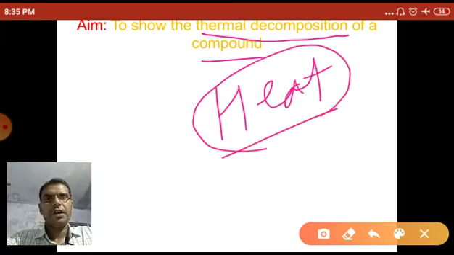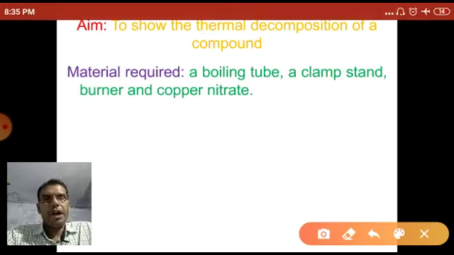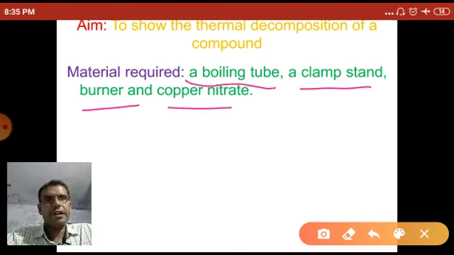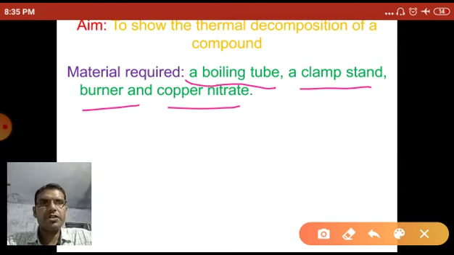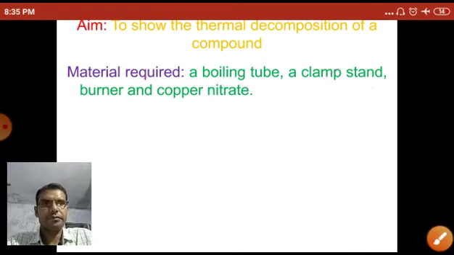When we provide heat and a substance decomposes into two or more simpler substances, that decomposition is called thermal decomposition. The materials required are a boiling tube, a clamp stand, a burner, and copper nitrate.